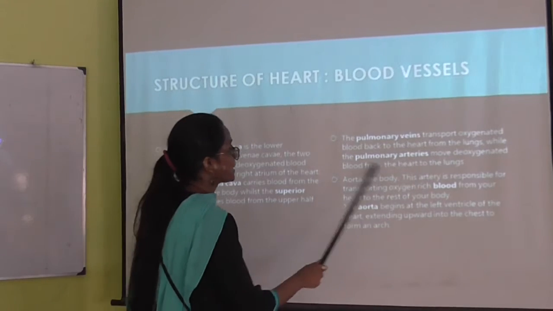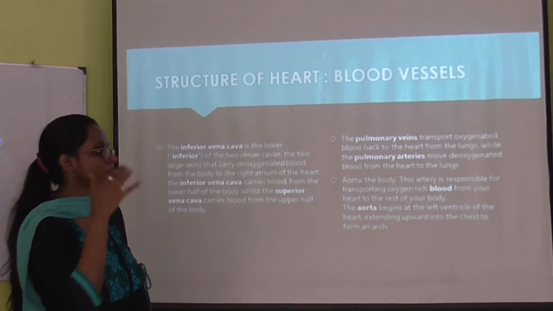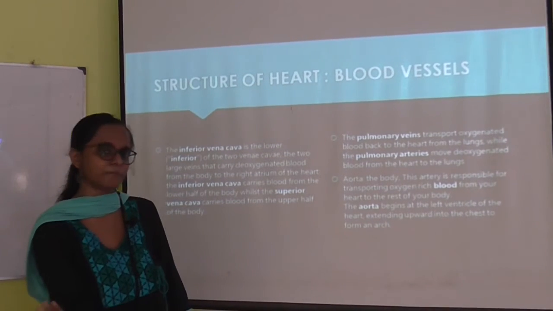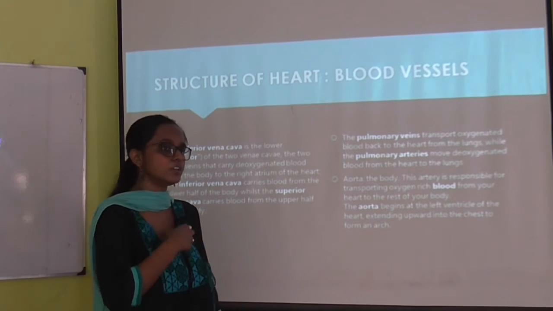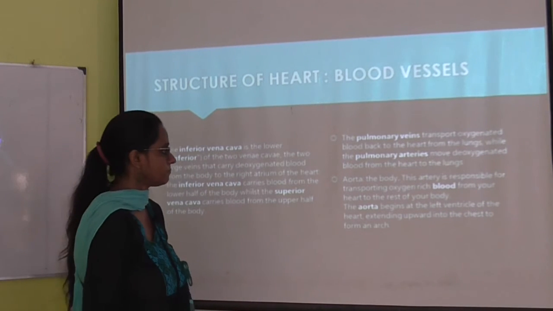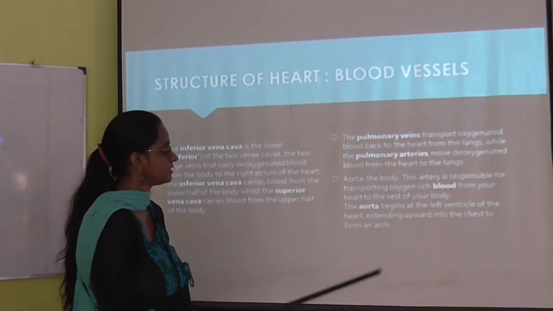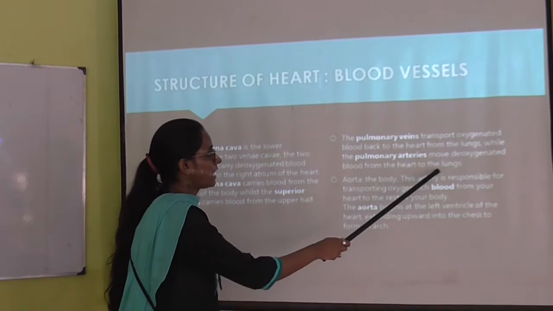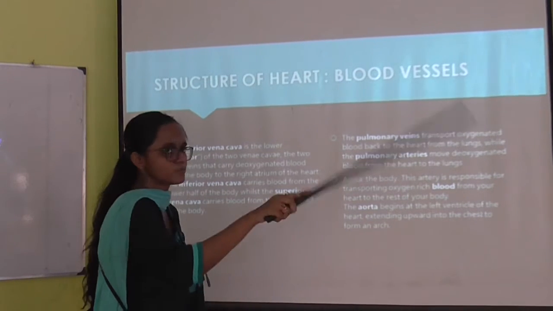Next is the pulmonary artery. What does it do? It moves the deoxygenated blood from the heart to the lungs. From heart to lungs, it means just the opposite one.